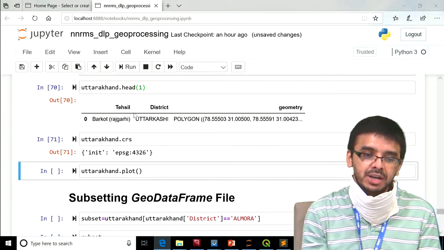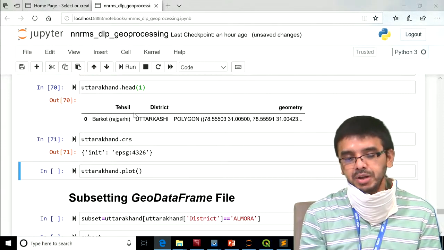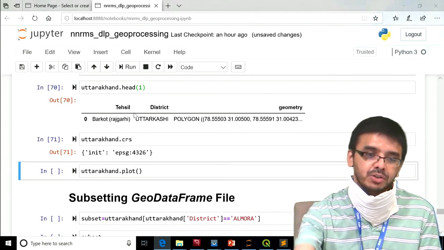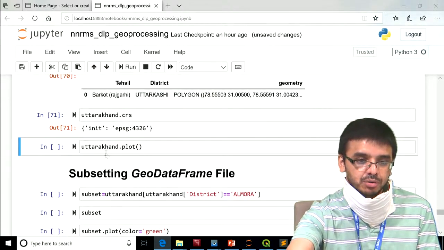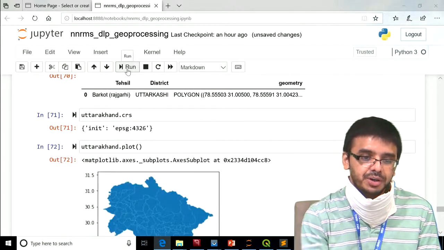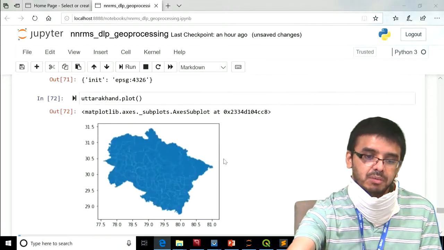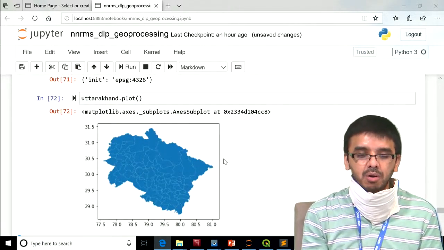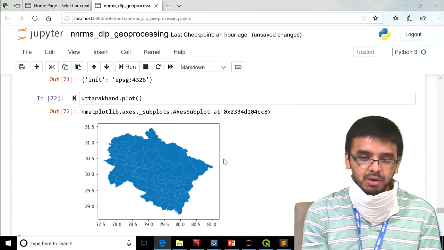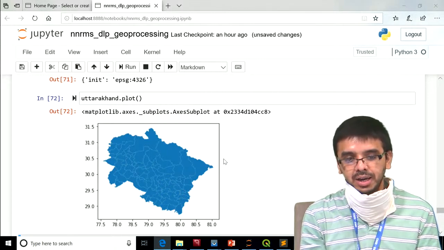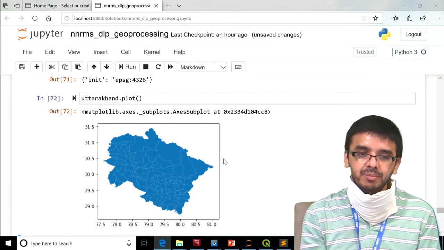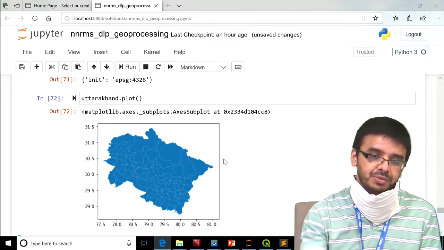Now suppose you want to visualize it. For visualization, this is very simple. Visualizing vector data is very simple. Just take the geo data frame, which we have assigned to the variable Uttarakhand, and call dot plot. It plots the data in visual format. So this is very simple. Just call Uttarakhand dot plot, and the geo data frame gets visualized.